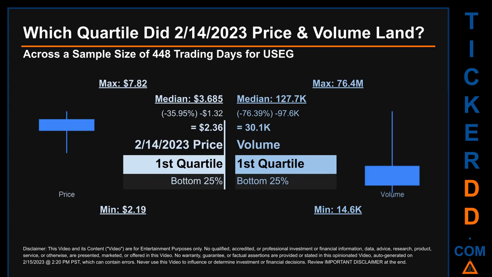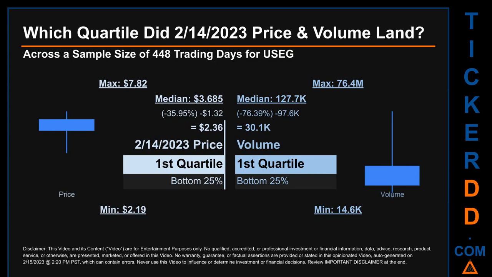Which quartile did February 14, 2023 price and volume land? Across a sample size of 448 trading days, the maximum end-of-day price for USEG was $7.82 while the minimum was $2.19. Within that price range, February 14, 2023 price, of $2.36, landed within the first quartile, meaning it was within the bottom 25% of all sampled end-of-day prices.